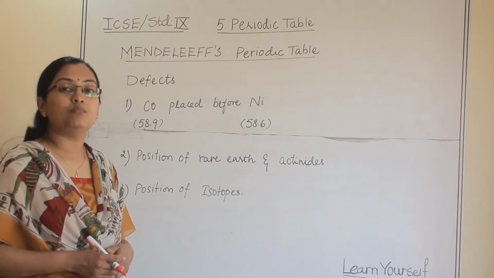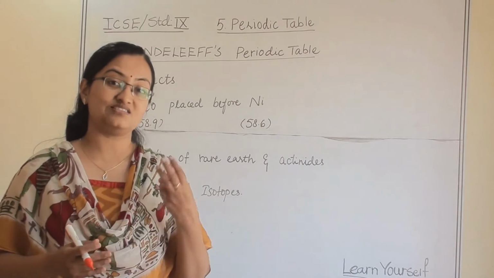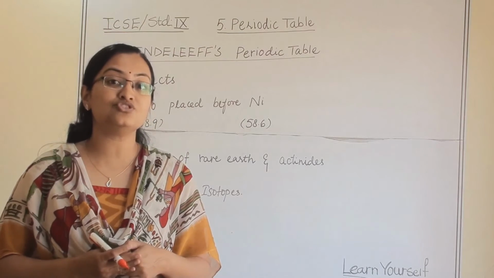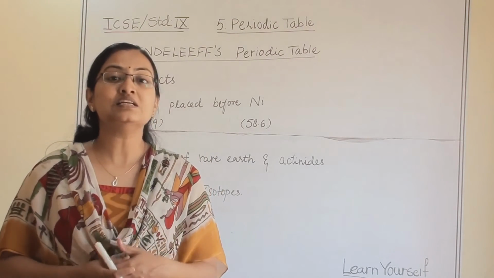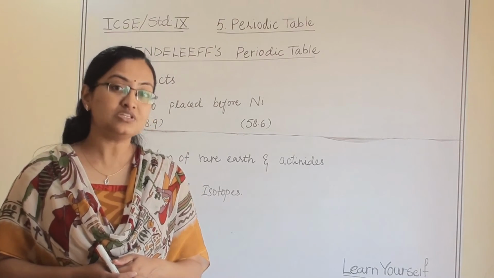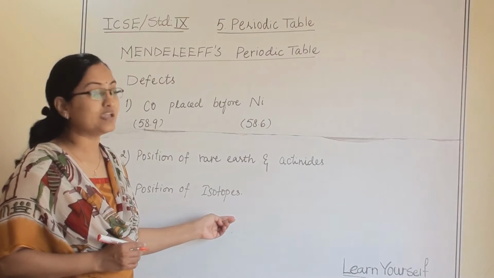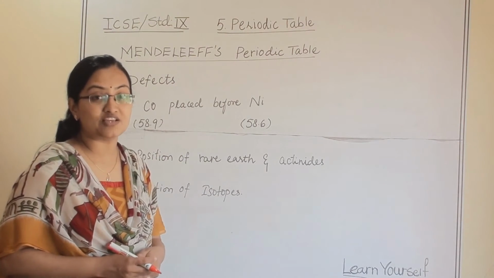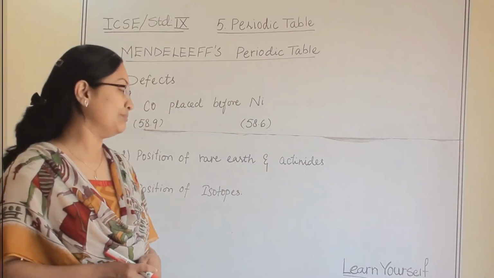Third one, the position of isotopes. When we are talking about isotopes, for example, hydrogen. Hydrogen has 3 isotopes, protium, deuterium and tritium. Then hydrogen will require 3 different places, even though it is the same element. So this thing cannot be justified when we are talking about Mendeleev's periodic table. So position of isotopes was not justified in the Mendeleev's periodic table.